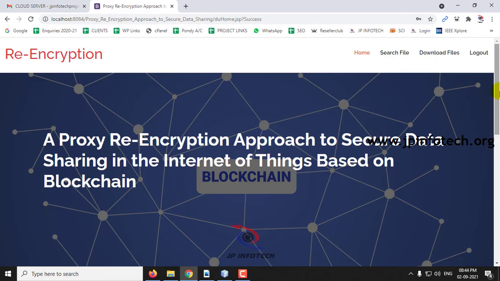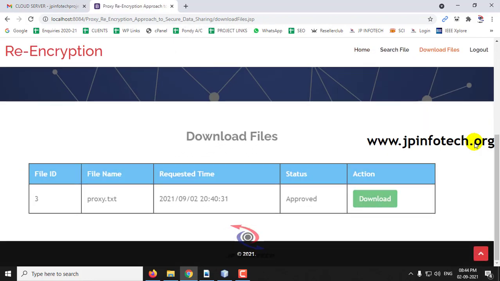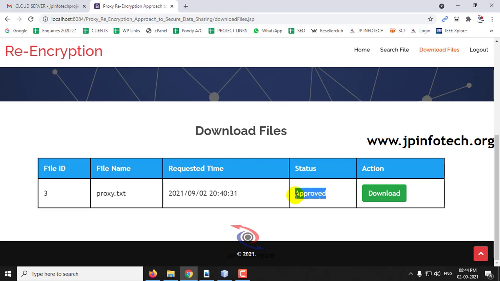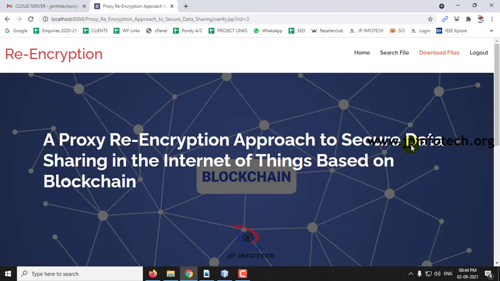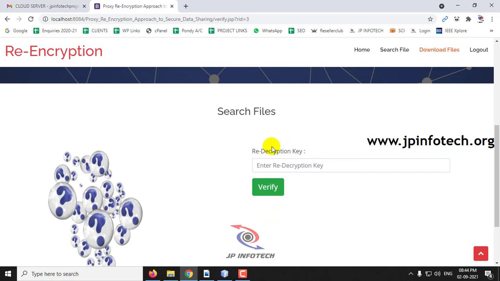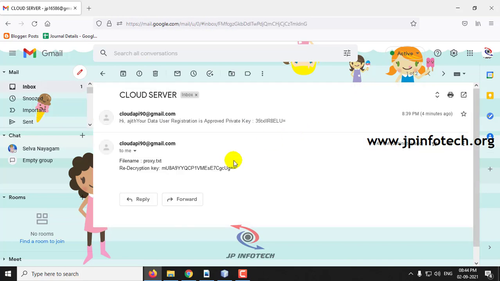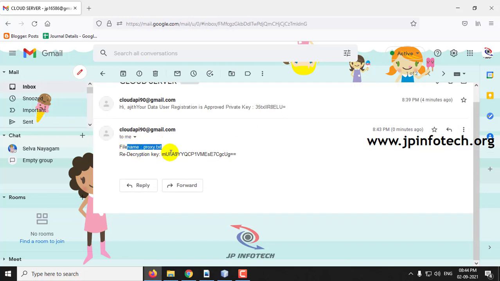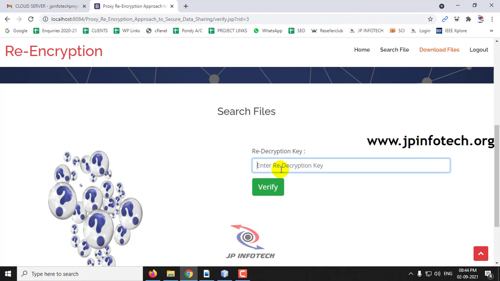Once after logging into the data user part, go to the download files, where you can see the status is now updated as approved. And now if you click download, here you can see the re-decryption key for it. If you go to your email, you can see the file name and the decryption key for it, because this data user can access many files. So for every file we give a file name and also the decryption key for it. So you can enter this decryption key.